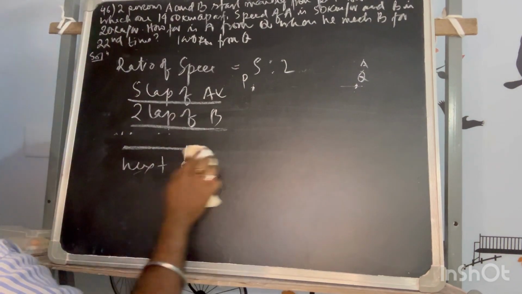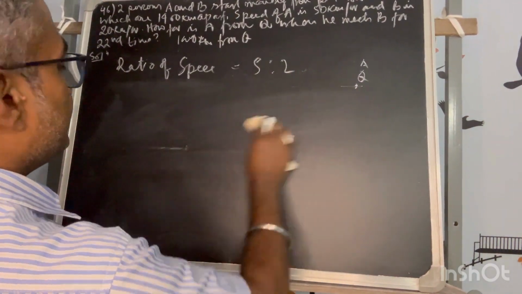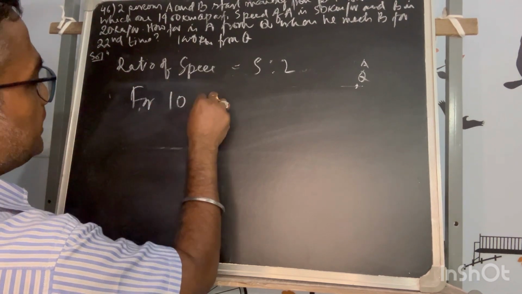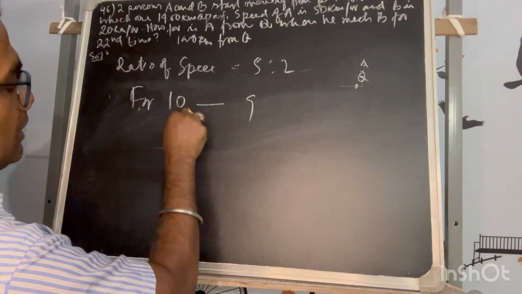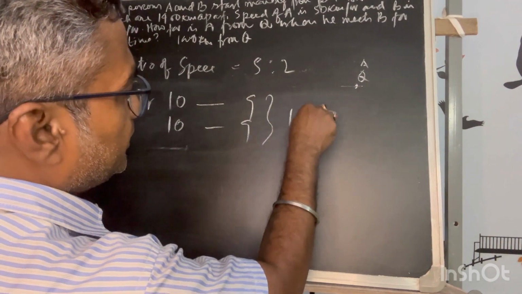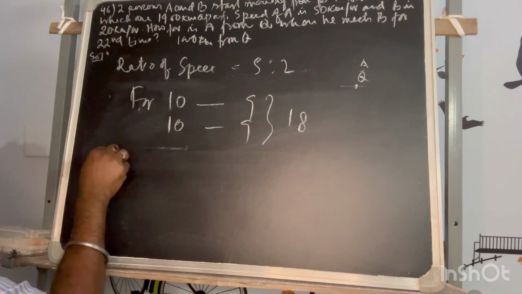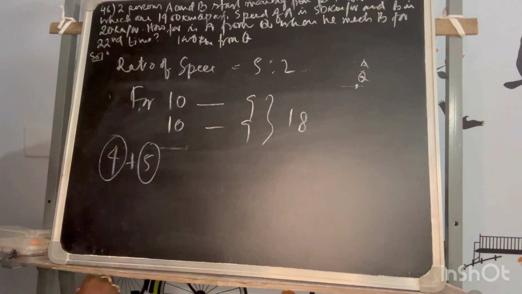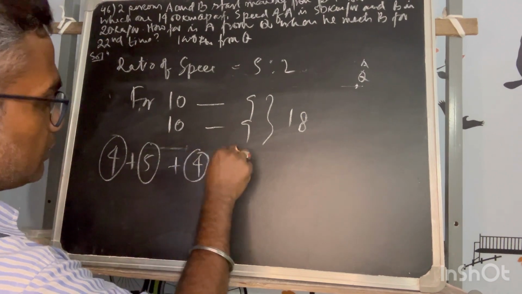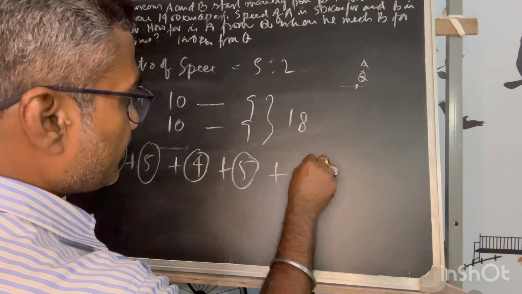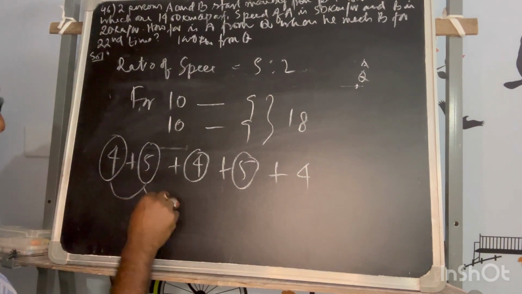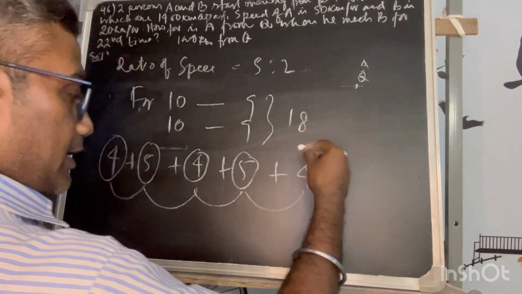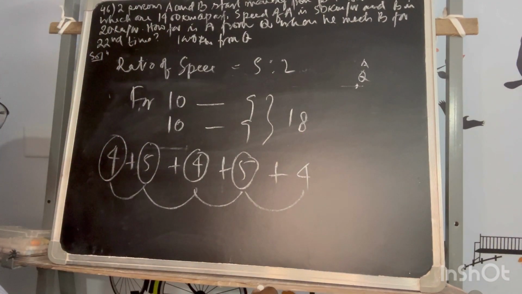So in this concept, we are arriving at the same area. For the first 10 laps they are meeting 9 times. In another 10 laps they will meet 9 times. So that means all total 18. So how are we reaching this? 4 plus 5: in the first 5 laps, 4 meets; in the next 5 laps, 5 meets; next 4, then 5, then 4 again. So how much? 9, 18, 22. So in the last 5 laps they will meet 22.